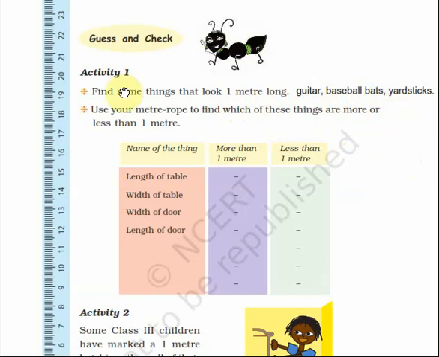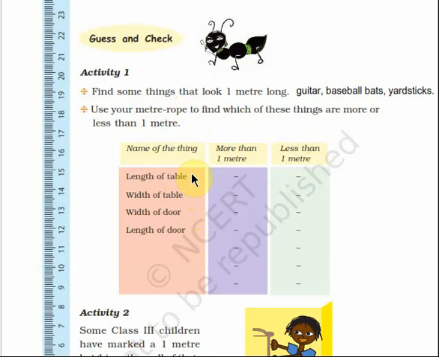Now use your meter rope to find which of these things are more or less than 1 meter. You have already made a meter rope, isn't it? With that meter rope you have to measure all these things. The name of each thing is given here. Then you have to find out whether it is more than 1 meter or less than 1 meter. Let us see. The first one is the length of the table.